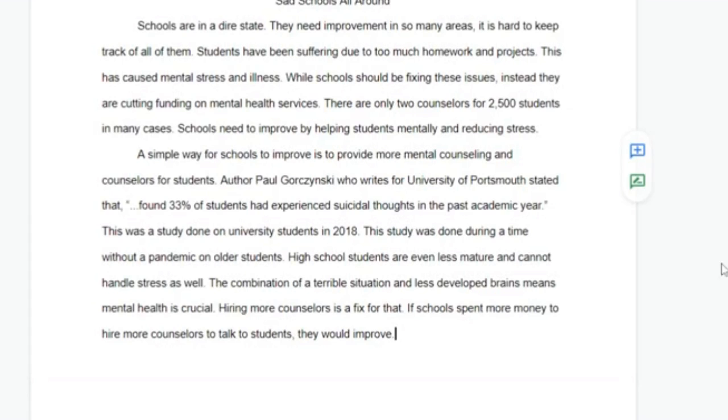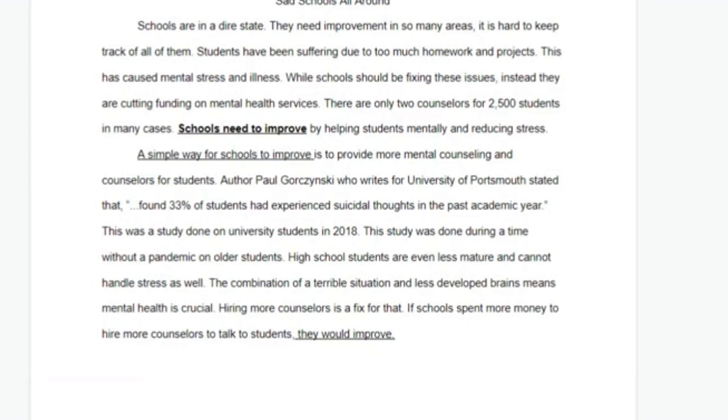So you guys can see how I end the paragraph by repeating, this is how schools can improve. It's the same way that I started off the paragraph, saying a simple way for schools to improve is to. And just like any good body paragraph, I told you guys, it needs to be a sandwich. You sandwich it between your thesis. And if you look back at your first paragraph, you see the thesis is schools need to improve. And so we keep on repeating that in our body paragraphs. And that's all you really need to do for a body paragraph.